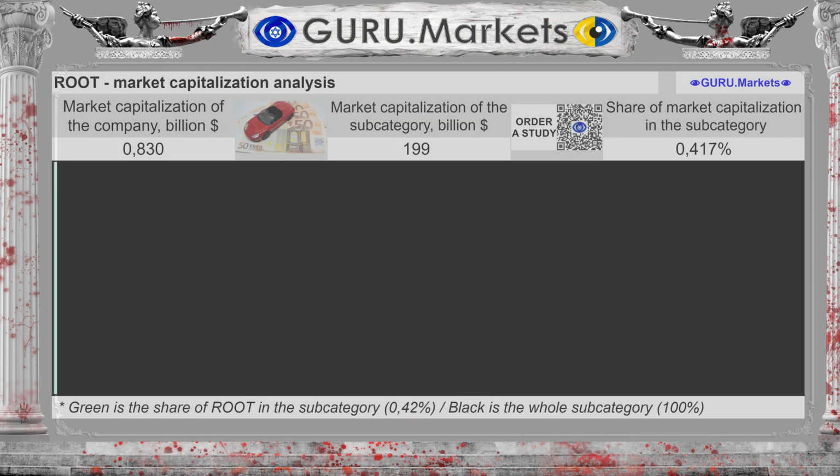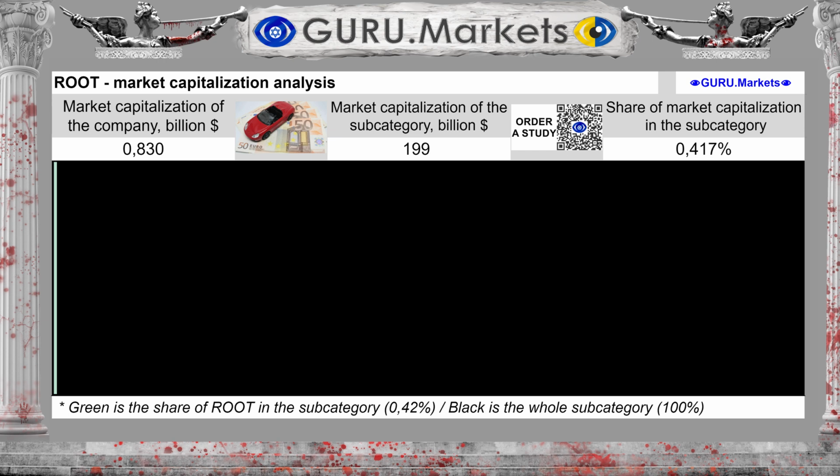Well, let's begin. Market capitalization of the company Root, Inc. is valued at $0.83 billion. With a subcategory capitalization of $199 billion, Root, Inc. accounts for a share of 0.417%. It is one of the very small companies in the subcategory.